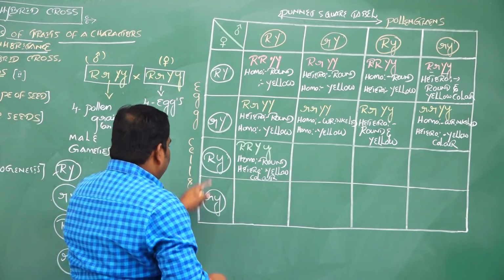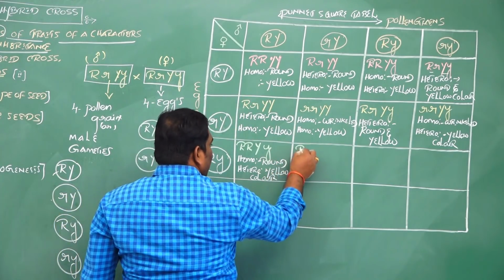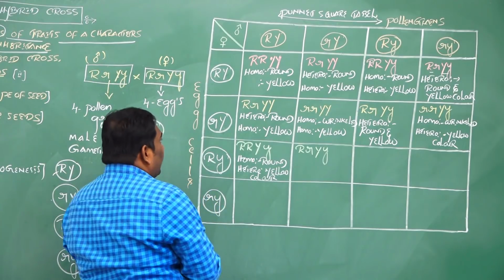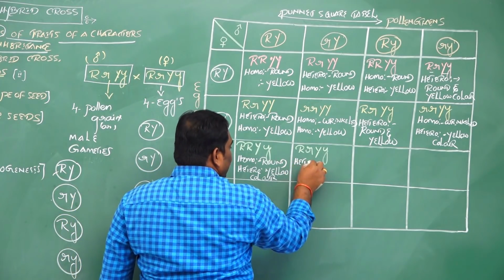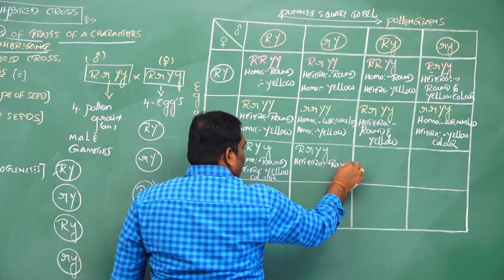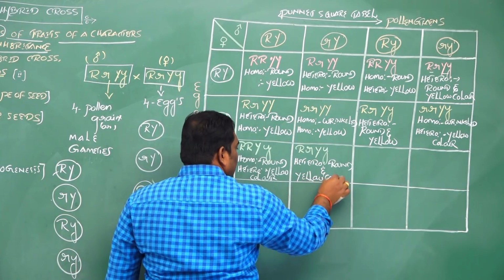Clear? And capital R, small y crosses with small r, capital Y. Capital R, small r and capital Y, small y. Then both are heterozygous. Rounded shape of seeds and yellow color seeds.